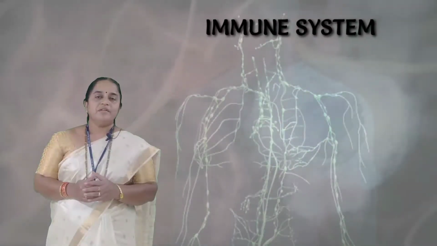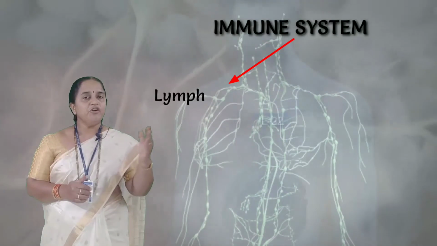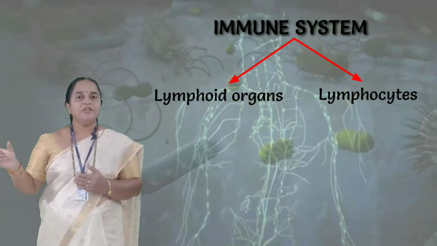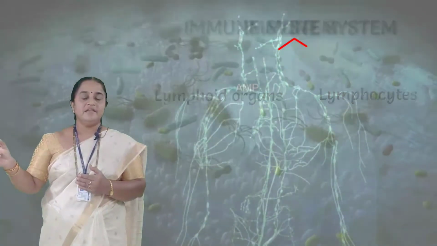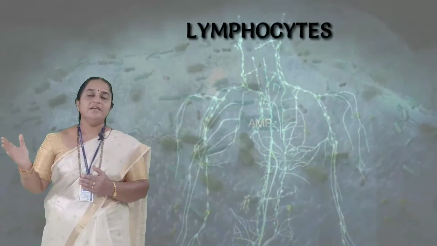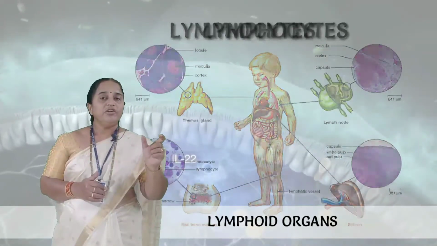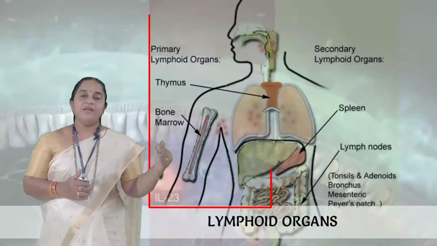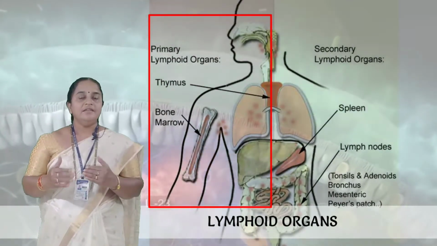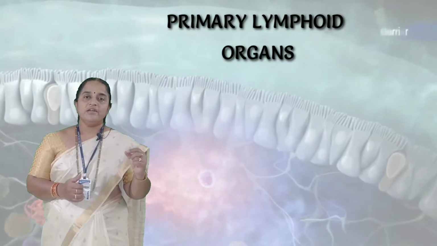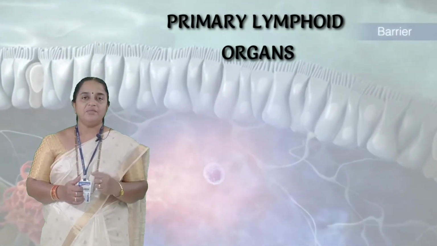Immune system comprises lymphoid organs and lymphocytes. These are mature differentiated cells. Now these lymphocytes are differentiated in lymphoid organs. Lymphoid organs are of two types: primary lymphoid organs and secondary lymphoid organs. Primary lymphoid organs are of two types.